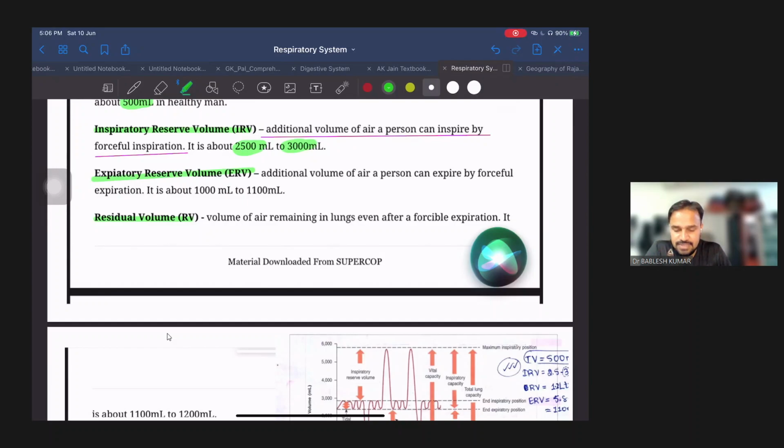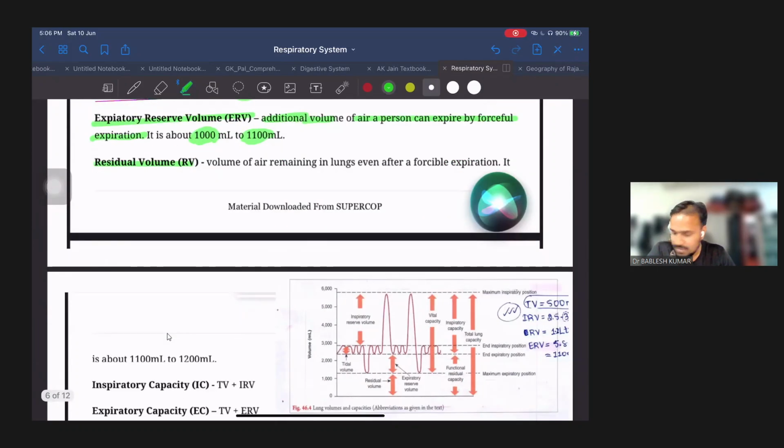What next term we have is expiratory reserve volume. Similarly, like we have inspiratory reserve volume, the opposite of that is called expiratory reserve volume. When we forcefully expire the air outside the body, it is called expiratory reserve volume. So the additional, extra volume of air a person can expire by forceful expiration is called expiratory reserve volume, and its value is around 1000 to 1100 ml.